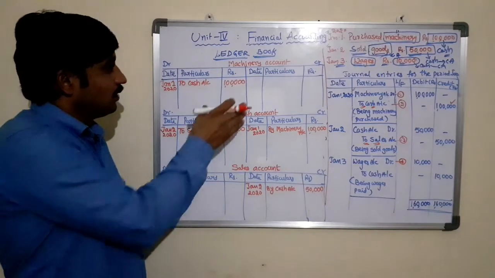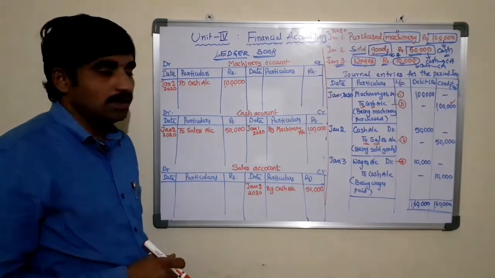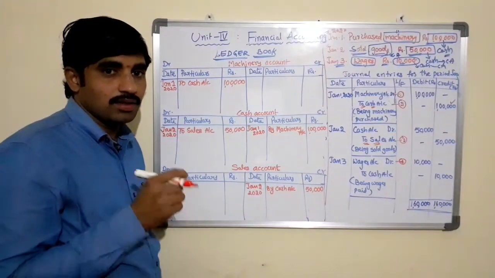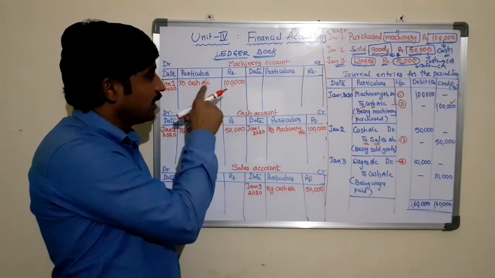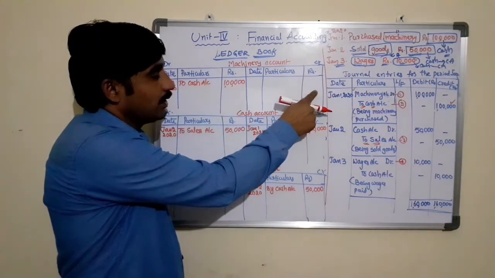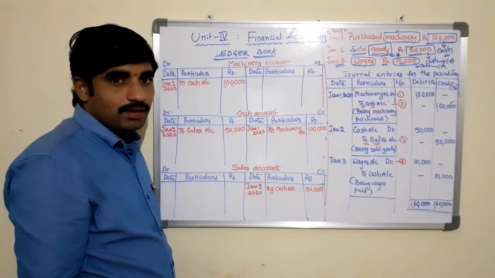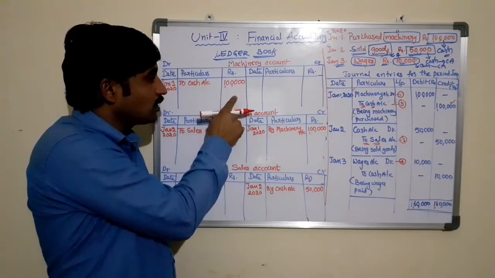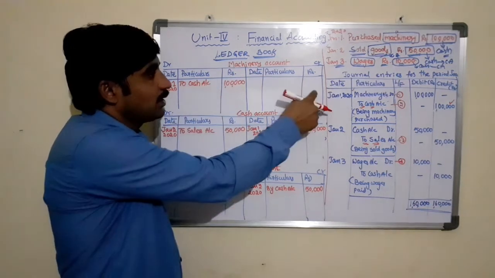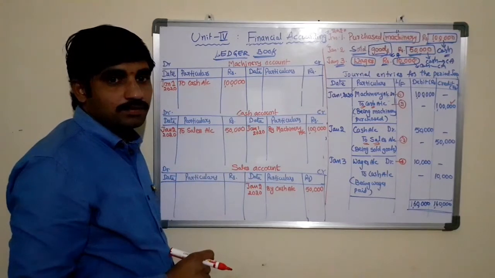Before closing the account, first we need to observe the amounts available in the amount column, in both the debit and credit columns.